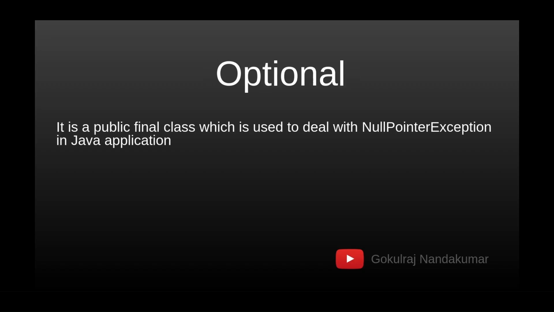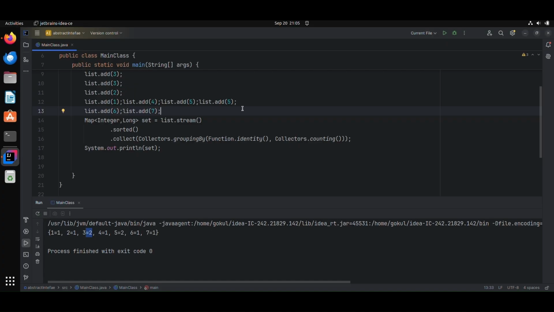Now we are going to the Optional. The Optional class provides a better way to deal with the null pointer exception, like handling the null pointer exception. Let's see how we can do that. I'm just undoing to the last one.